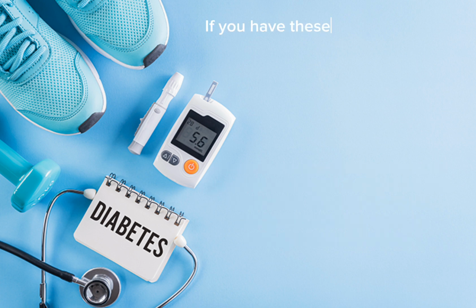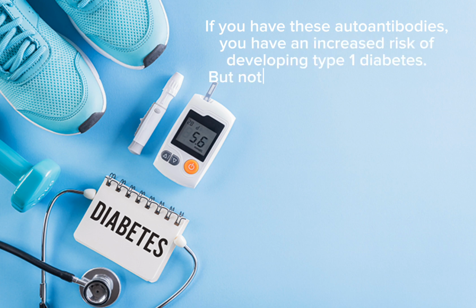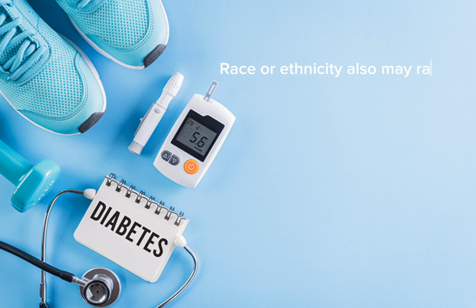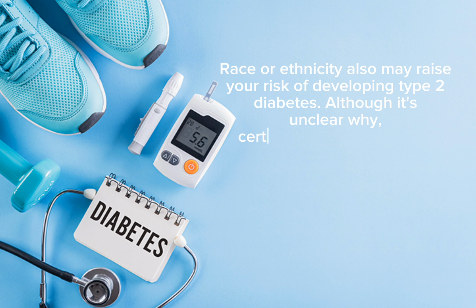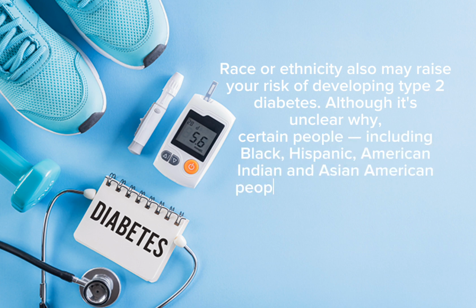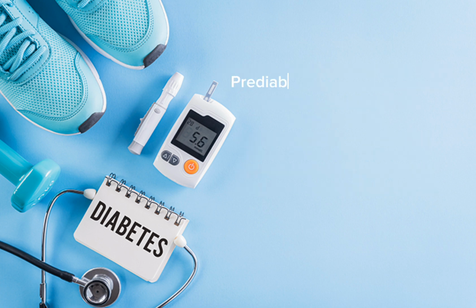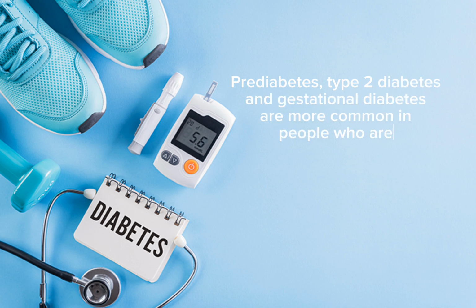If you have these autoantibodies, you have an increased risk of developing type 1 diabetes, but not everyone who has these autoantibodies develops diabetes. Race or ethnicity also may raise your risk of developing type 2 diabetes, although it's unclear why certain people, including Black, Hispanic, American Indian, and Asian American people, are at higher risk. Prediabetes, type 2 diabetes, and gestational diabetes are more common in people who are overweight or obese.